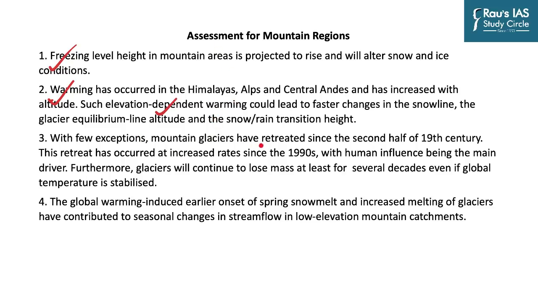Then mountain glaciers are retreating very rapidly. Of course, there are a few exceptions, but the majority of glaciers are retreating across the world. And so in the coming future, the glaciers will continue to lose mass at least for several decades, even if global temperatures are stabilized. The global warming induced earlier onset of spring snowmelt and increased melting of glaciers have contributed to seasonal changes in stream flow in low elevation mountain catchments.